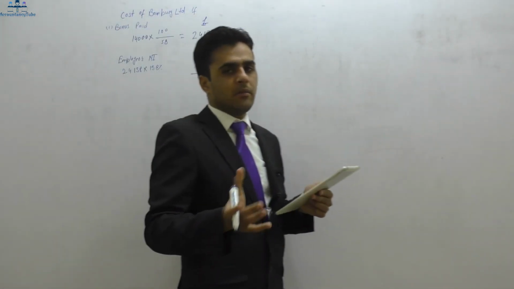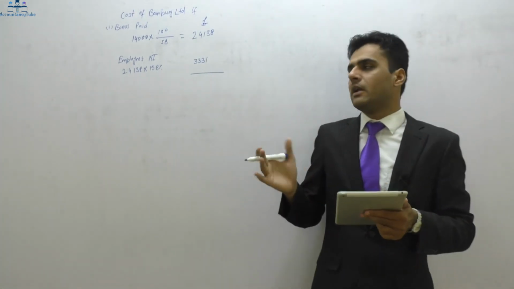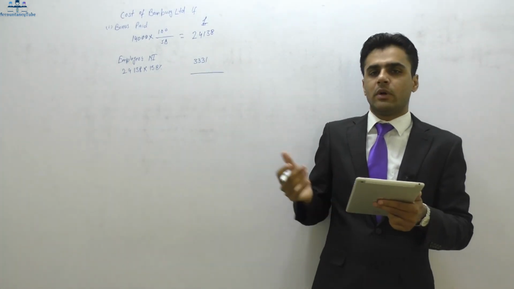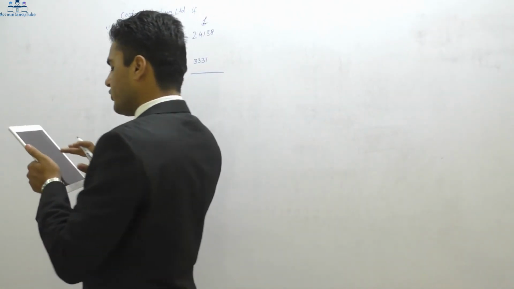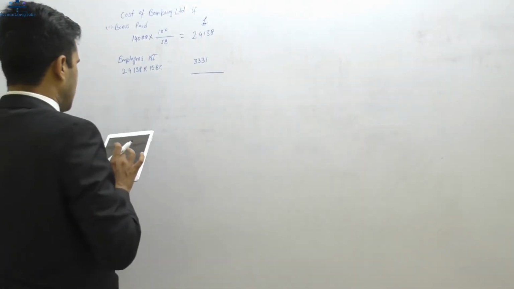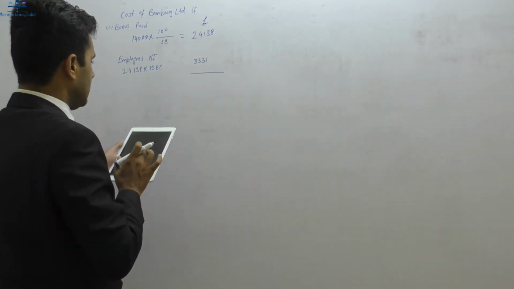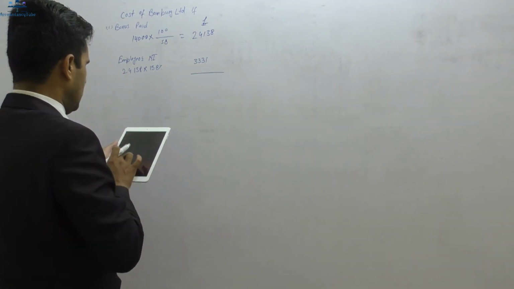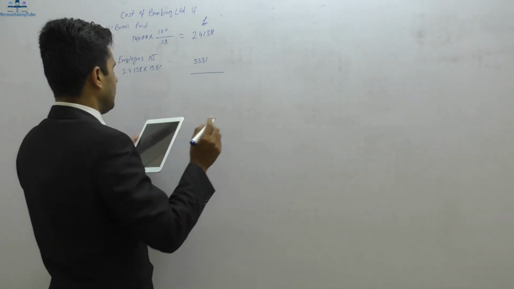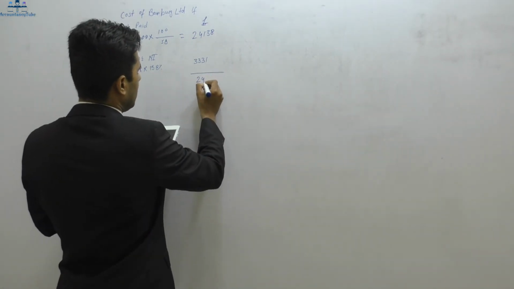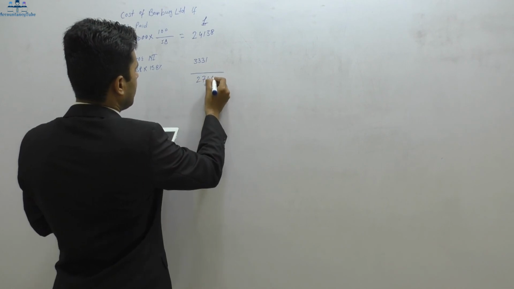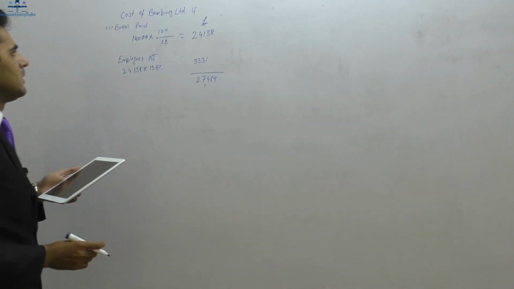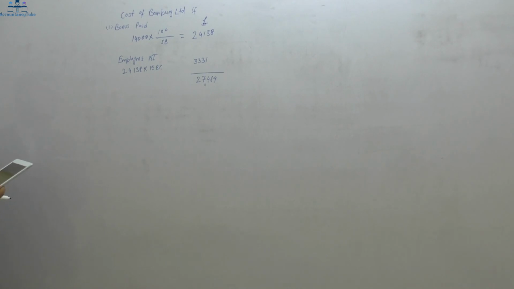So 24,138 plus 3,331, the total figure comes to 27,469. So that is the amount which the company will bear for Bamberg Limited.